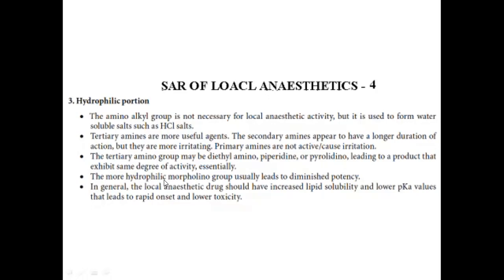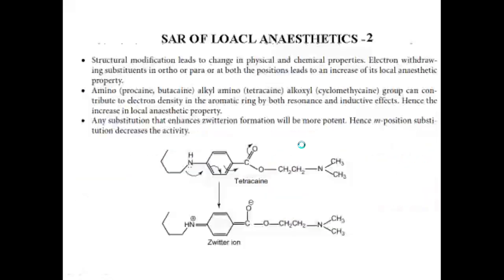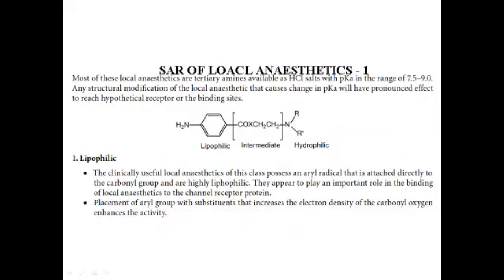The hydrophilic morpholino group also diminishes potency, and the other things said here lead to rapid onset and lower toxicity because of the increased lipid solubility and lower pKa values. With this, we shall stop the SAR of local anesthetics.